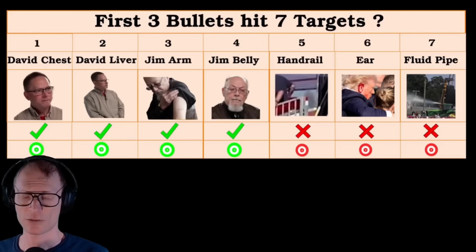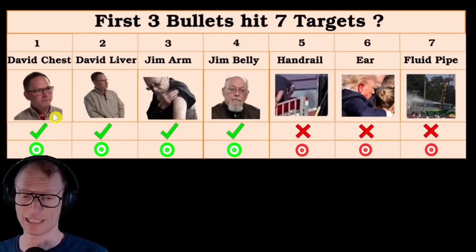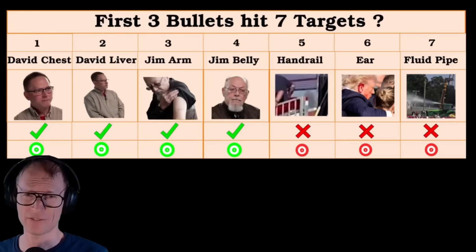We just have to ask the question, yeah, who is lying? Is it David that is lying? Is it Jim that is lying? No, they are not lying because they were in a hospital, and this only leaves Donald, who is lying, and Donald was the only one who benefited from this alleged attempted assassination that now turns out was a complete fake.